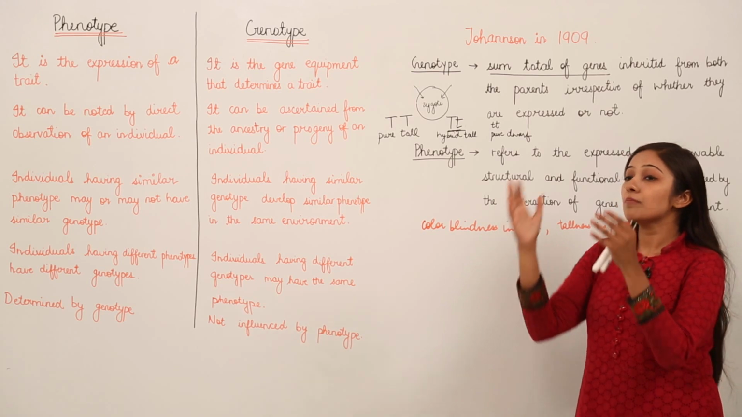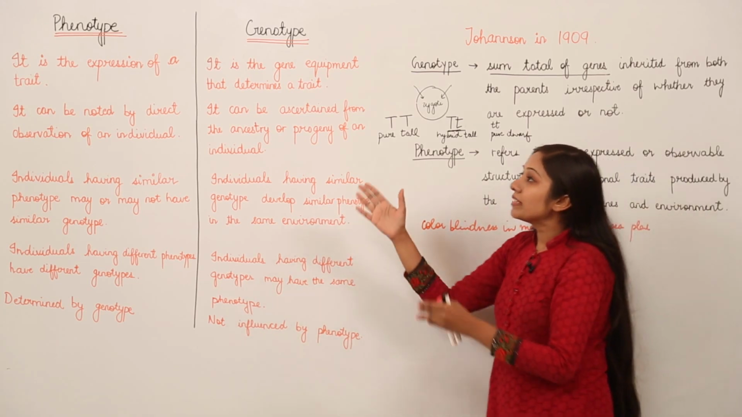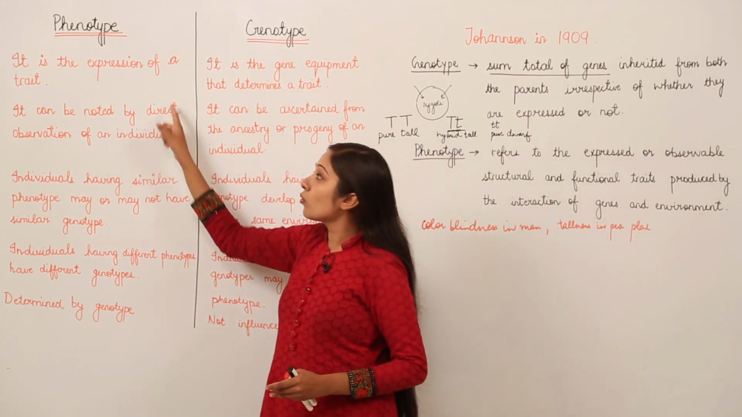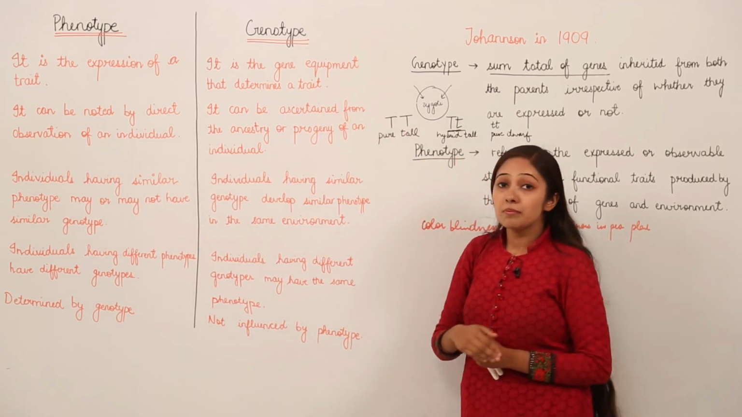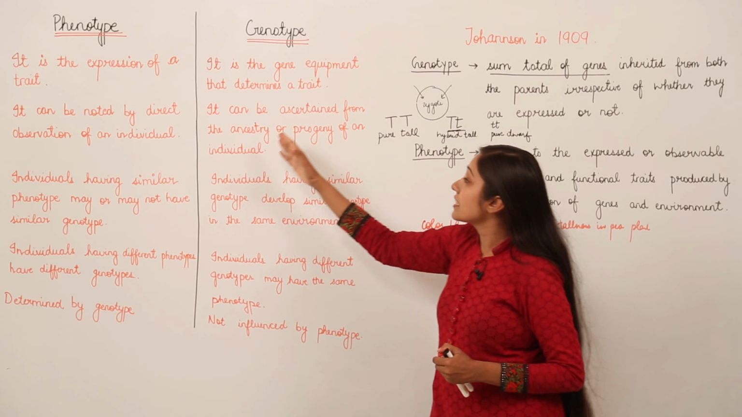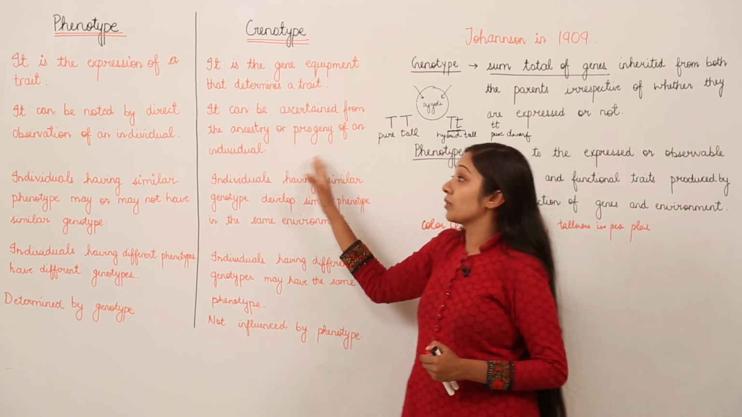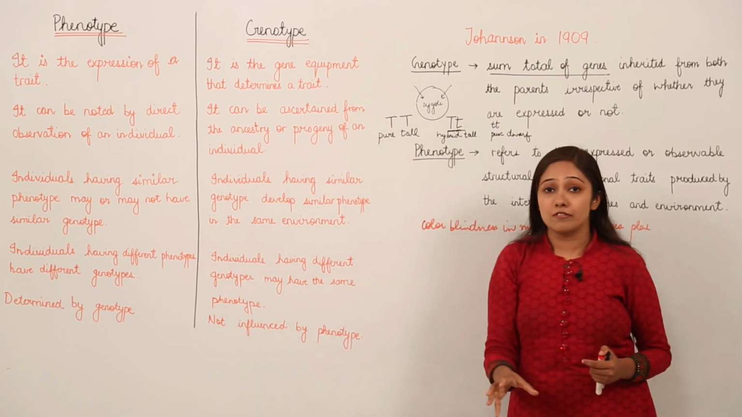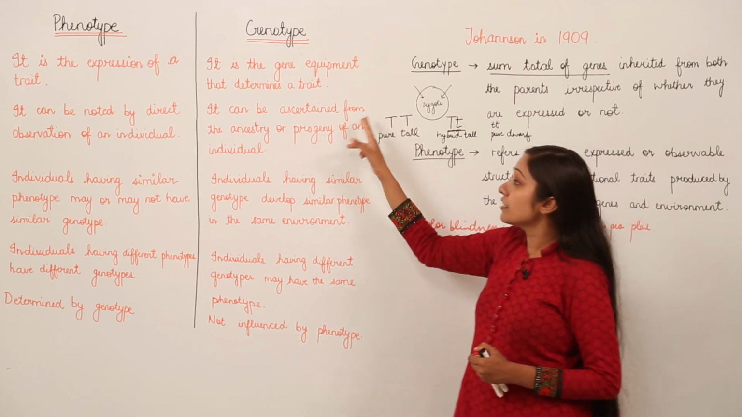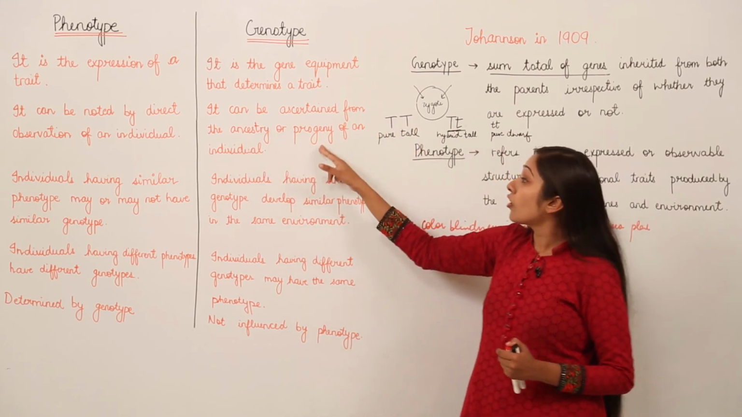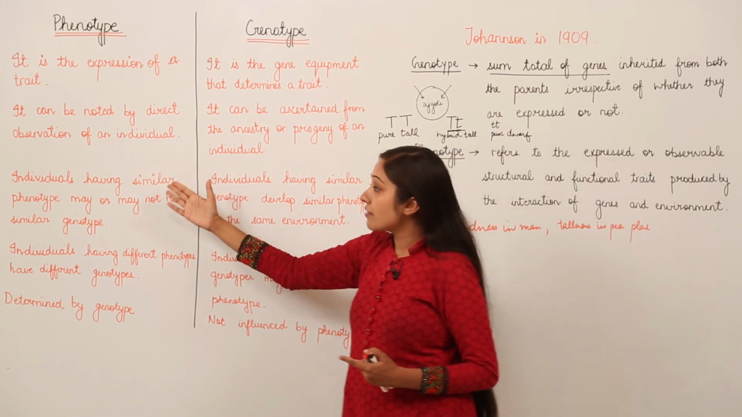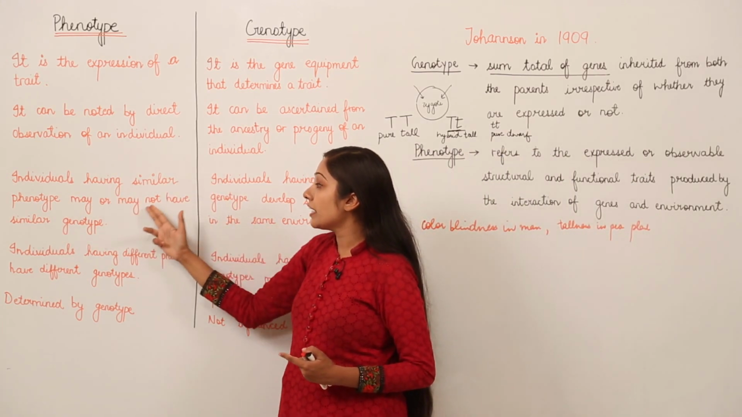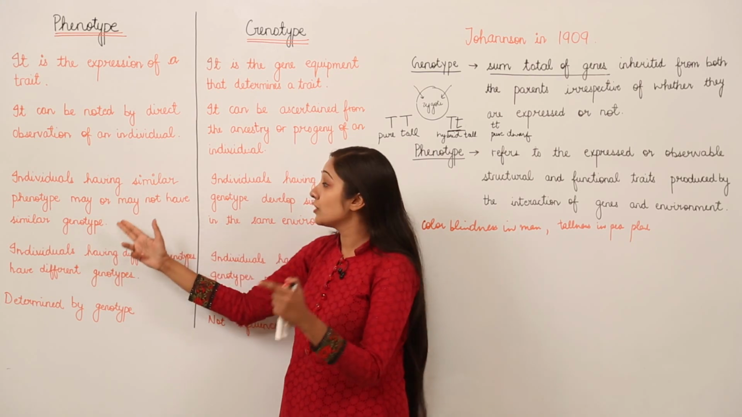You can differentiate a tall pea plant from a dwarf pea plant. So these phenotype traits are noted by direct observation of an individual. But genotype can be ascertained from the ancestry or progeny of an individual. They cannot be directly observed, but they are ascertained from the ancestry or progeny of an individual.